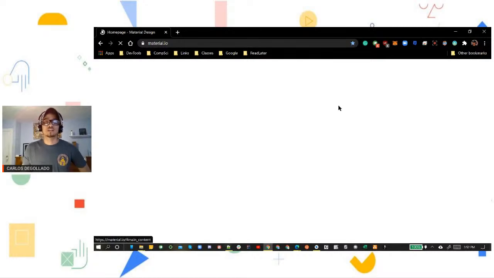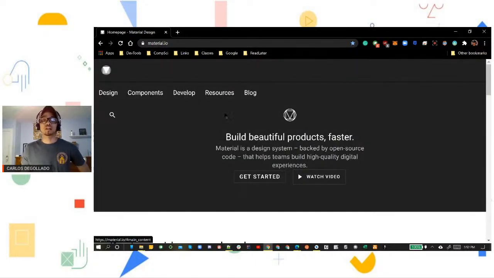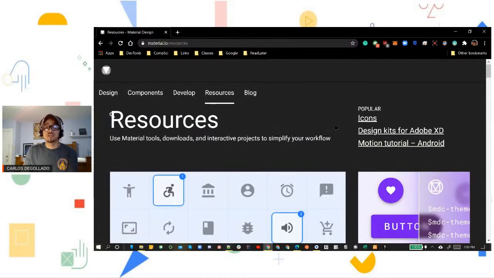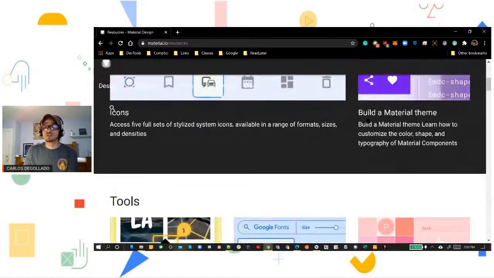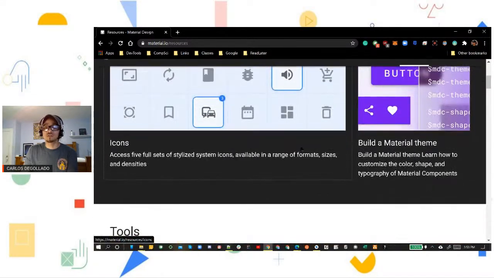And that's actually going to take us to this page, which hosts a lot of resources that we can use for our app design. Material design, like I explained to you, is a way so that all those developers can unify, and everything could look a little bit more similar, and things won't be all scattered, and they look really clean and efficient. But while we're at material.io, I want you to click on resources, and then scroll on down. As you can see here, there's material theme and icons and things that you can do.